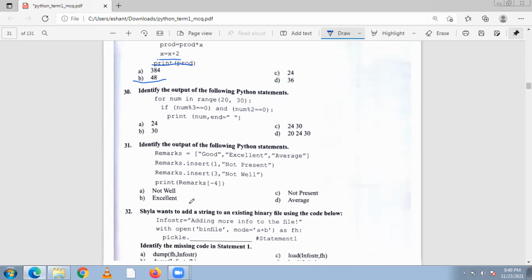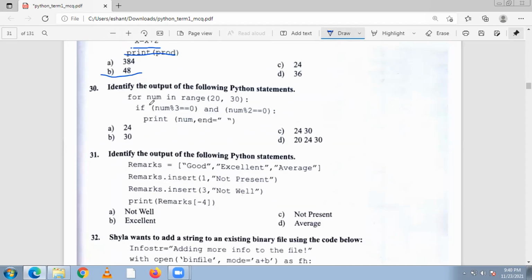Now question number 30. Identify the output of the following Python statement. For num in range 20 to 30, if num mod 3 equals 0 and num mod 2 equals 0, print num. So what is the answer in this range? Just try it in IDLE. I am showing the answer: 24 is the answer of this question.